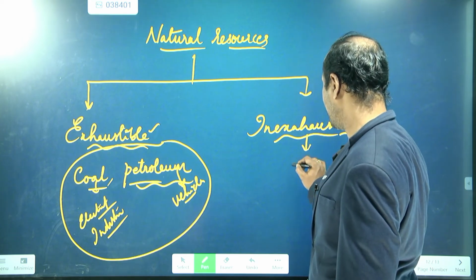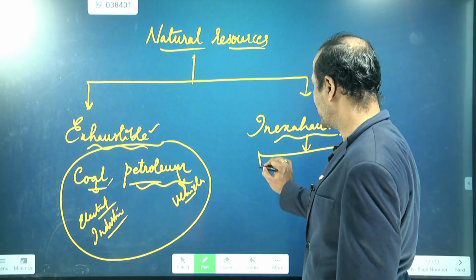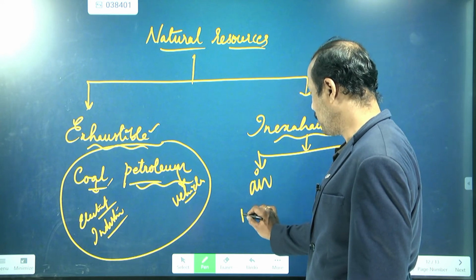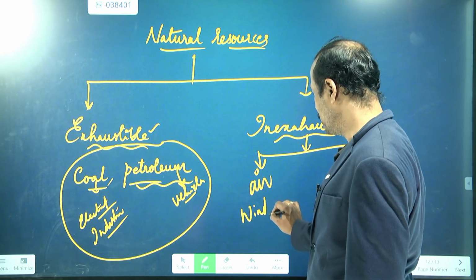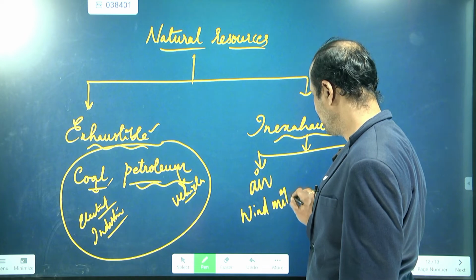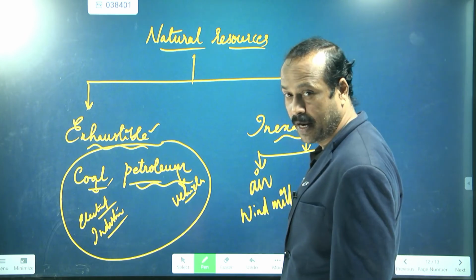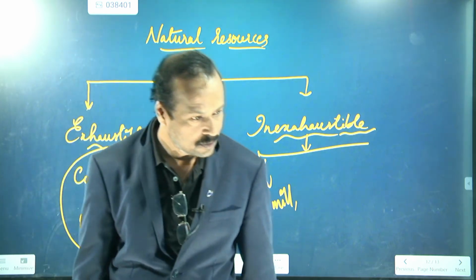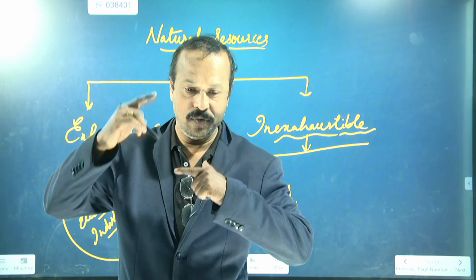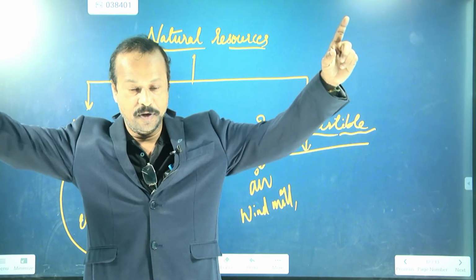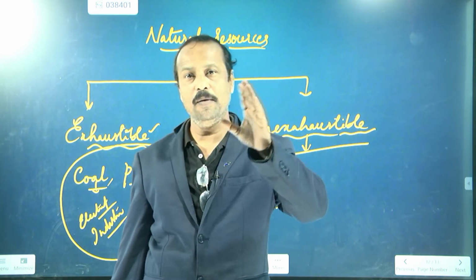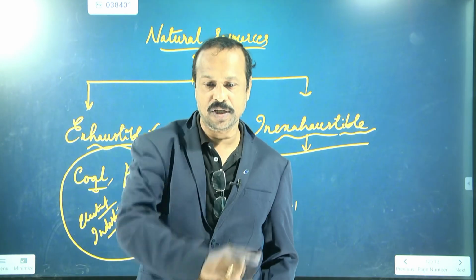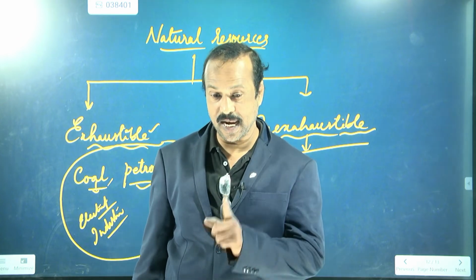You said air. Yes, air is there, so we can use air. How can we use it? In the form of a windmill. Do you know the windmill? There are big windmills, and with the help of the wind they rotate, and this rotation helps in generating electricity.